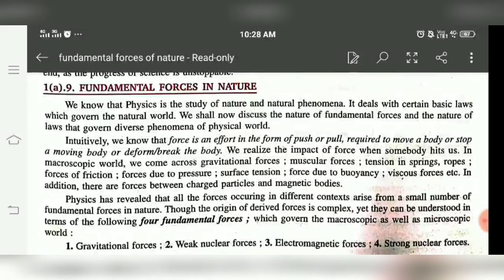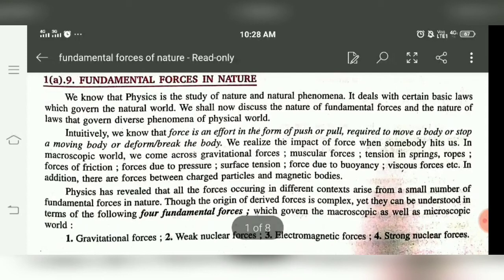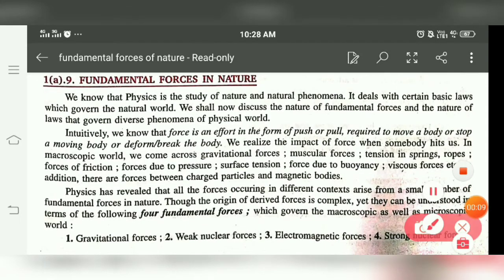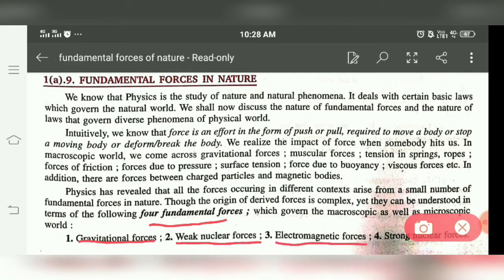The topic we are going to discuss is fundamental forces in nature. There are basically four fundamental forces in nature. First is gravitational force, second is weak nuclear force, third is electromagnetic force, and fourth is strong nuclear force.